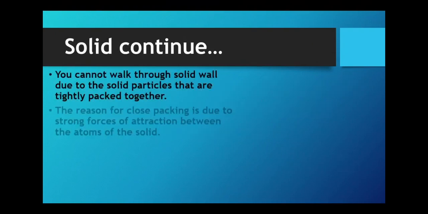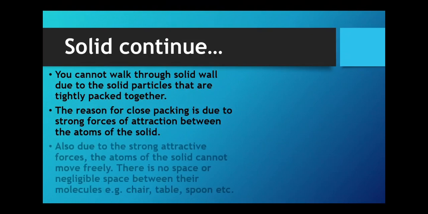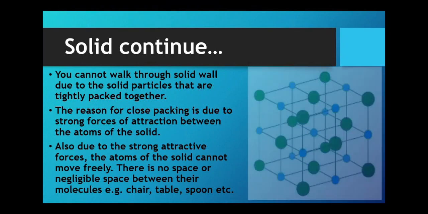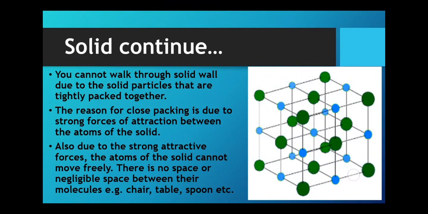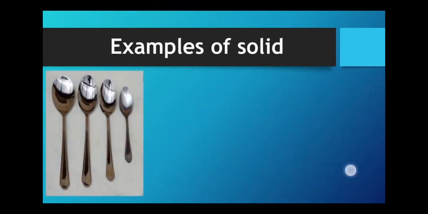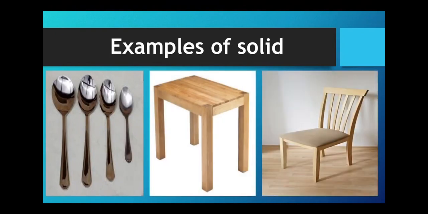You cannot walk through a solid wall due to the solid particles that are tightly packed together. Why are the solid particles tightly packed together? The reason for close packing is the strong forces of attraction between the atoms of the solid. Also, due to the strong attractive forces, the atoms of the solid cannot move freely. There is no space or negligible space between their molecules. Solid particles have zero space. They are tightly packed with each other. Examples of solids are chair, table, spoon.